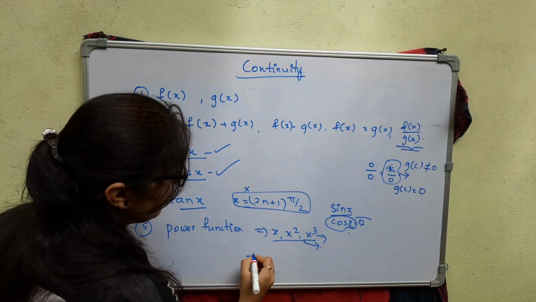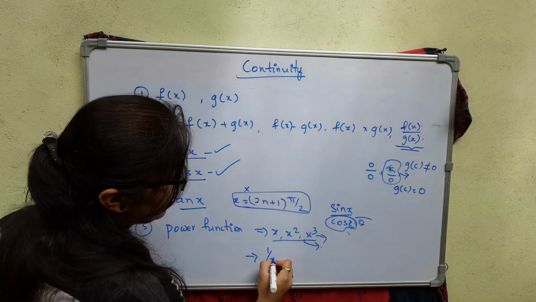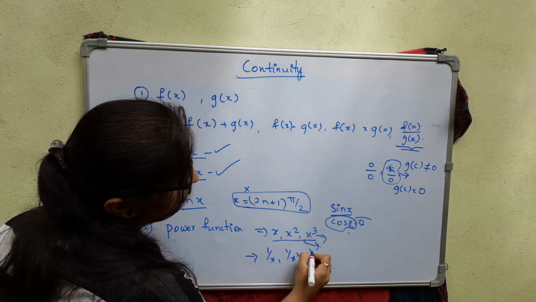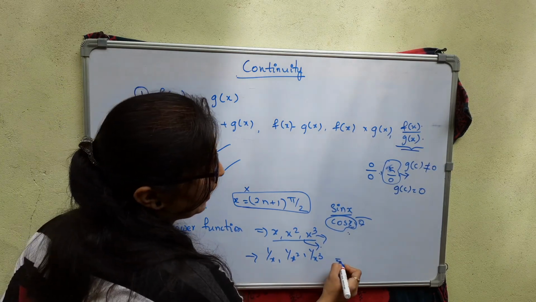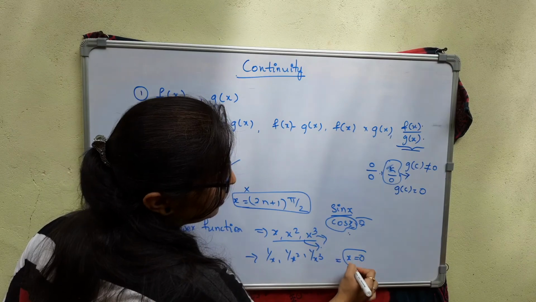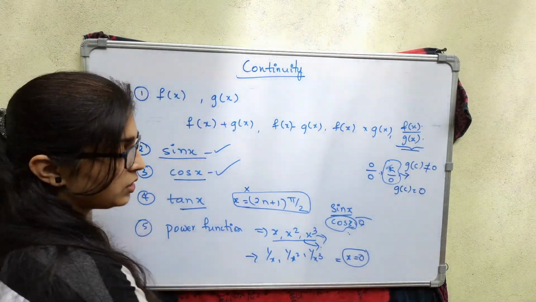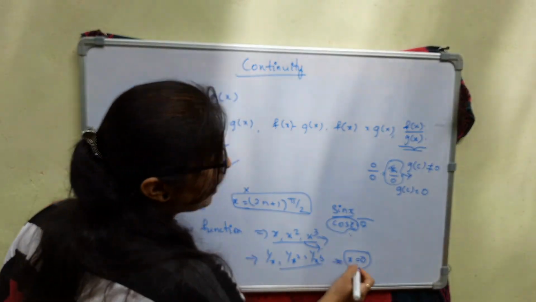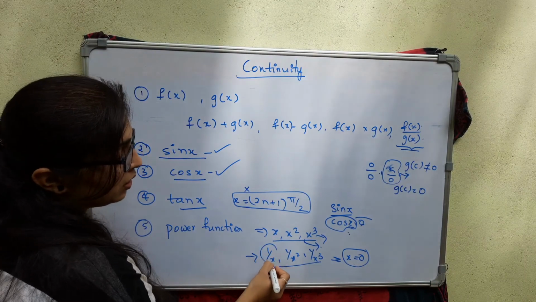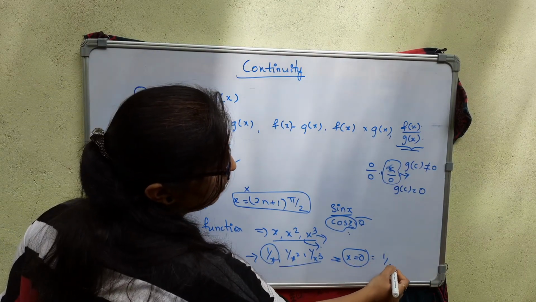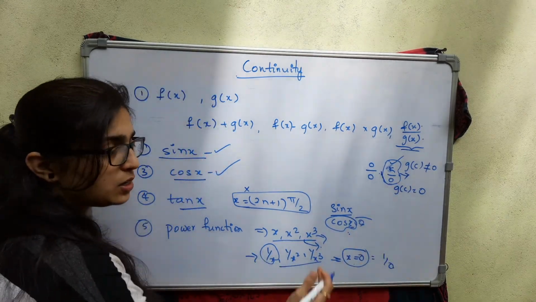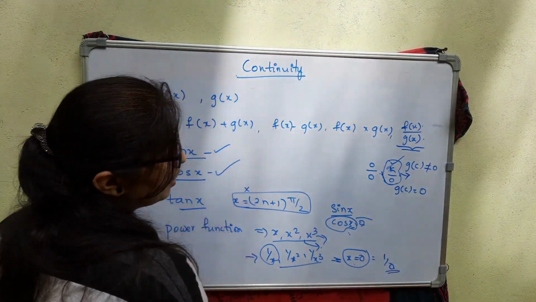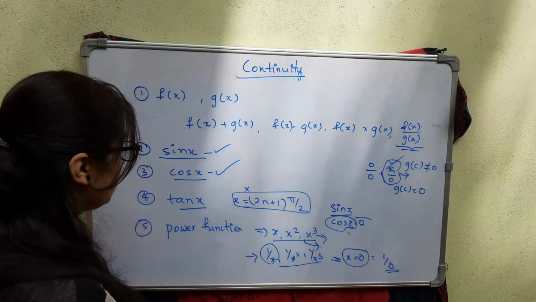If I consider 1 by x, 1 by x square, 1 by x cube, these are also continuous, but at x equal to 0 they will not be continuous. So continuous everywhere except x equal to 0. This becomes of the form 1 by 0, which is the form where an asymptote starts to exist. So this is not continuous at x equal to 0.